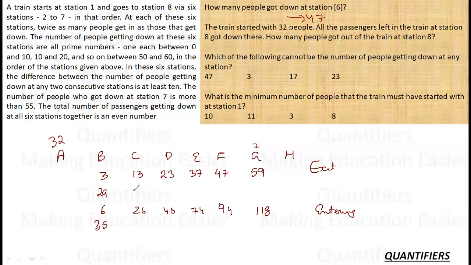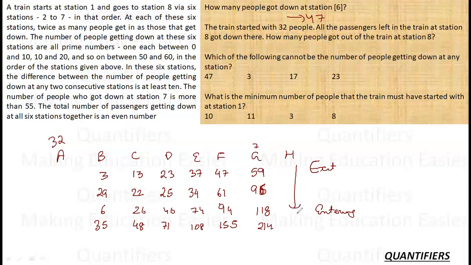And 13 exited, so 22 are left. 26 entered, there must be 48. 23 exited, there must be 25. 46 entered, there must be 71. 37 exited, there must be 34. 74 entered, 108. 47 exited, it becomes 61. 94 entered, it became 155. 59 exited, it became 96. 118 entered, so it became 214.